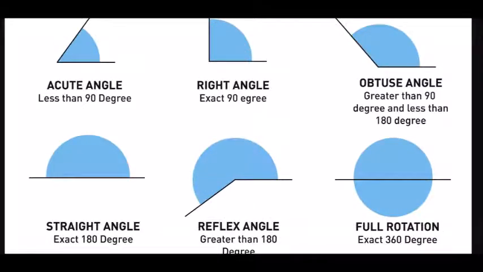Now there are different types of angles, and we are talking about them as a family. An acute angle is between 0 and 90 degrees, but not exactly 90 degrees, it's lesser than 90 degrees. So that's the smallest brother, it's like a baby. Then there's the right angle, which is exactly 90 degrees, so it's about 5 years old. Then an angle greater than 90 degrees but lesser than 180 degrees is called the obtuse angle, so about 10 years.